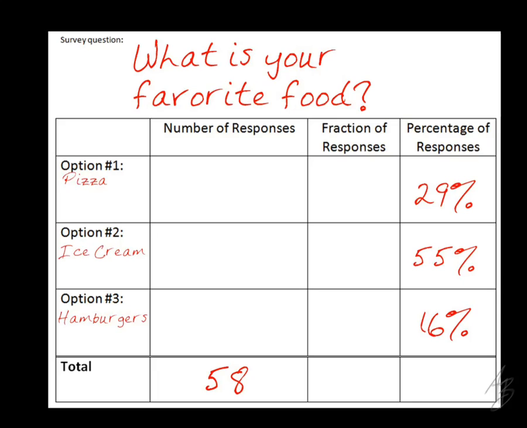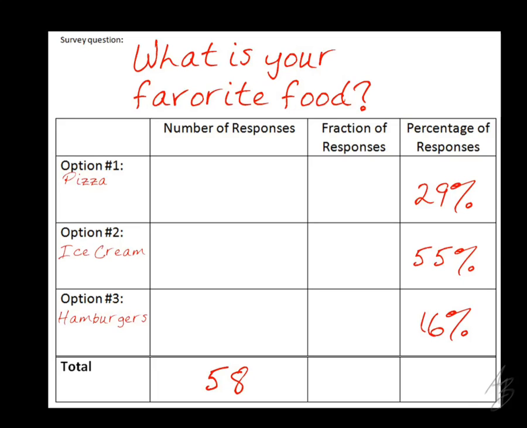29% of the people said that pizza was their favorite. 55% said that ice cream was their favorite, and 16% said that hamburgers were their favorite. Now, I want you to notice that there were 58 people surveyed. Go ahead and start filling out this chart, and you're going to see that we're going to run into a small problem here that we can fix fairly easily.